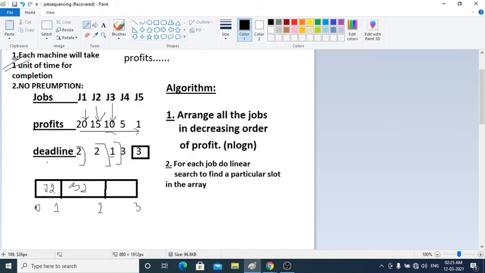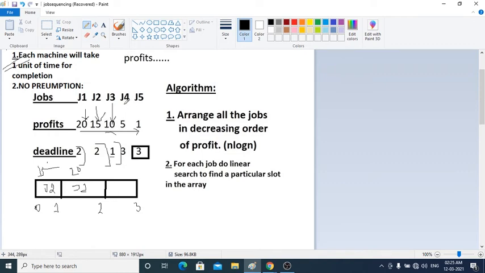Okay, but my slot 1 is already filled here, and it is giving me less profit also. Earlier my profit was 15. If it is 15 here, and this is 20 here, so it is giving me a profit of 10. So I don't need to put it here. It is already chosen by J2. So let J2 do its job, or machine do its job, in the slot 0 to 1.